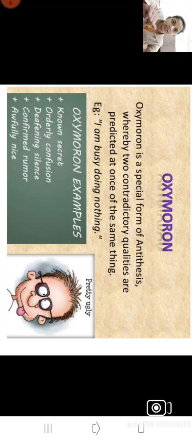Known secret. A secret is there but we know that. So that is two opposite ideas. Confirm rumor. Rumor, how can a rumor be confirmed? Then deafening silence. If the thing is deafening, then how can it be silent? So here two contrary ideas but not separated.